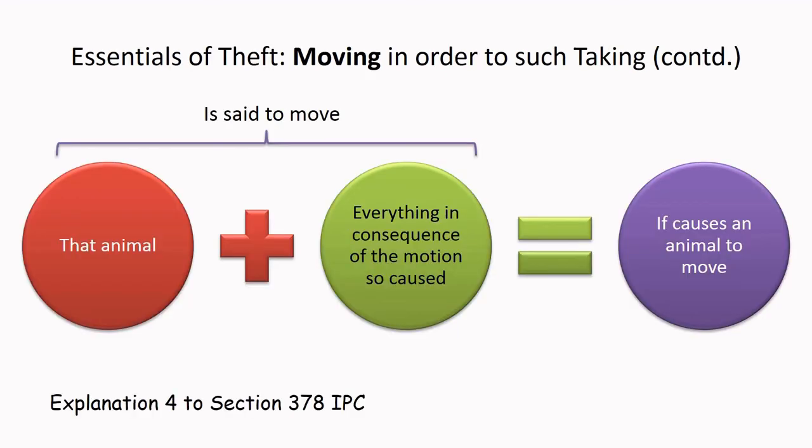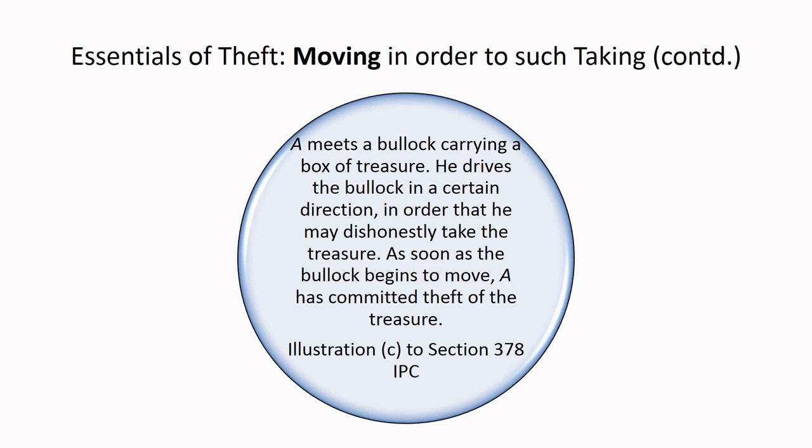Let us now check what explanation 4 has to talk about moving. It says, if a person causes an animal to move, then he is said to move not only the animal, but everything in consequence of the motion so caused. Illustration C to section 378 clarifies it even better. A meets a bullock carrying a box of treasure.